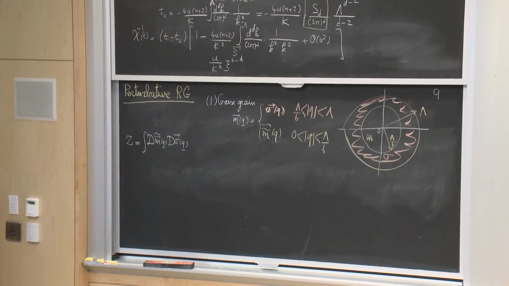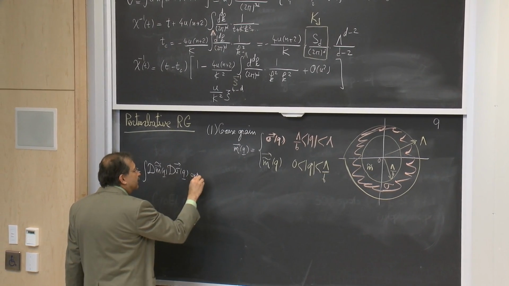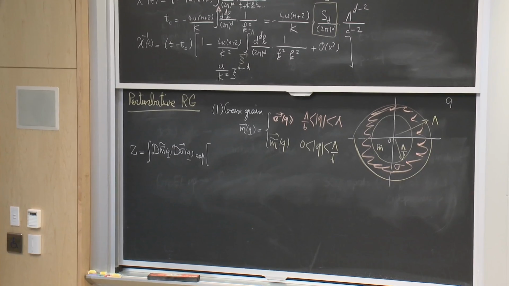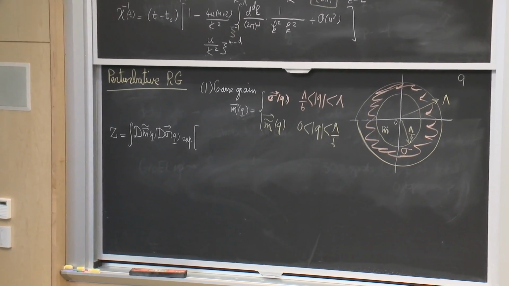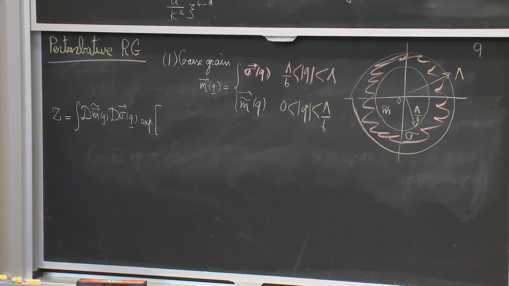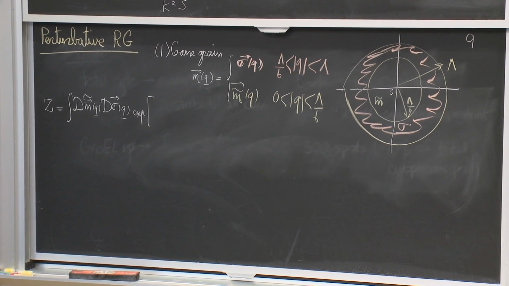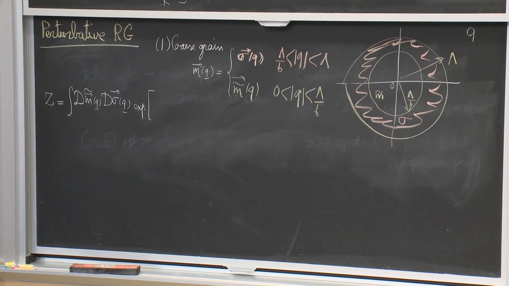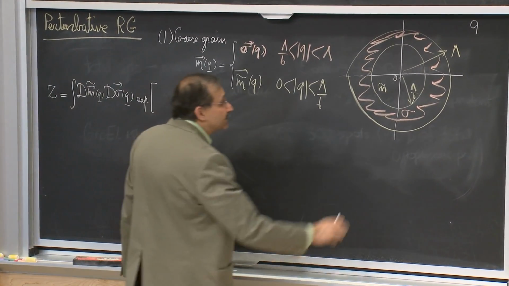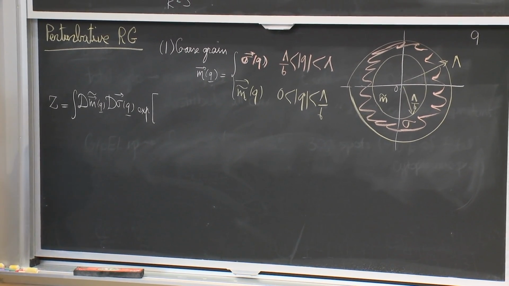Okay. And then I have a weight exponential. Okay, let's write it out explicitly. So the weight is composed of beta h0 and the u. Now we note that the beta h0 part, just as we did already for the case of the Gaussian, does not mix up these two classes of modes.